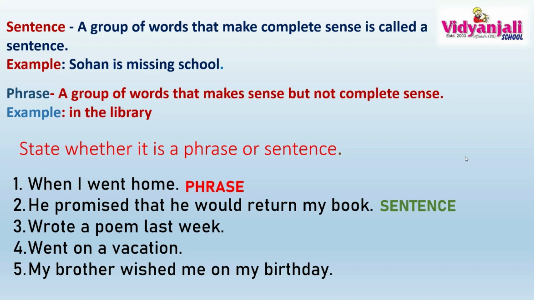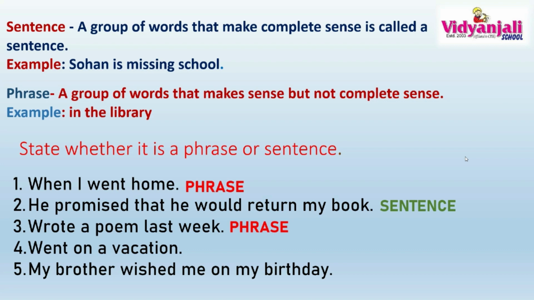Now here you might be getting a doubt whether it is a sentence or a phrase. Students, sometimes there are certain aspects to identify a phrase. It will not be having a subject and a verb. Sometimes there might be a verb, then it is a verbal phrase. So here, wrote a poem last week. Now who wrote? I, you, we, he. The subject is not mentioned. So when the subject is not mentioned, it is clearly understood that it is a phrase.